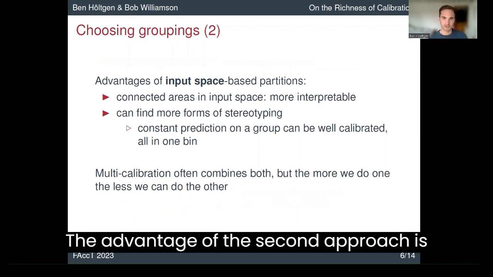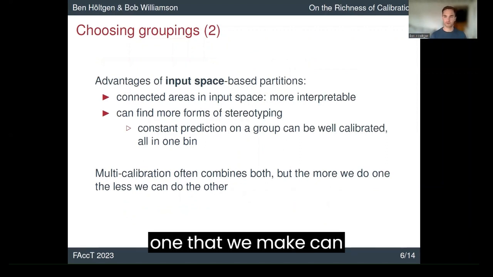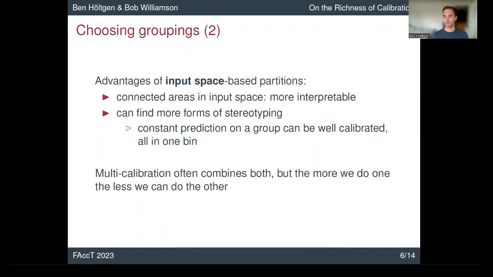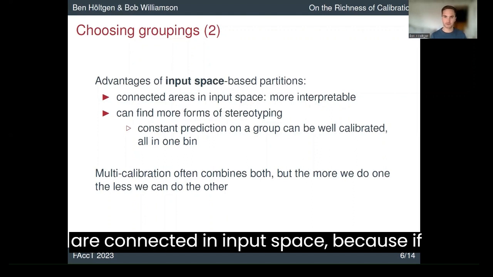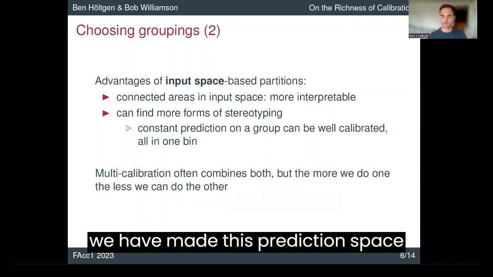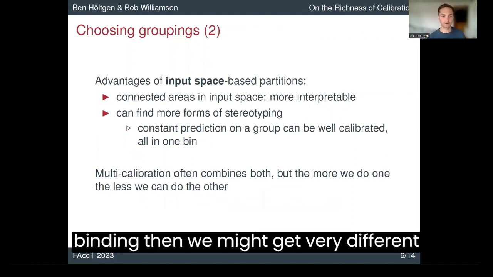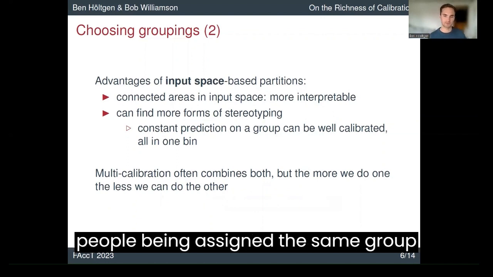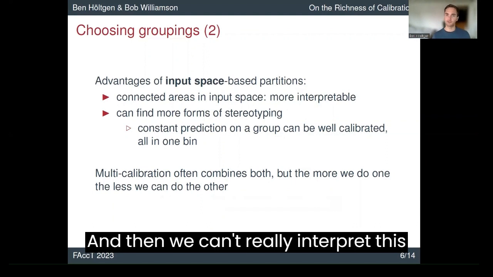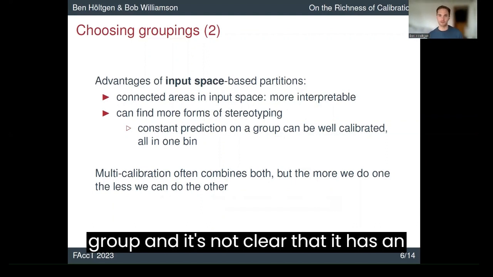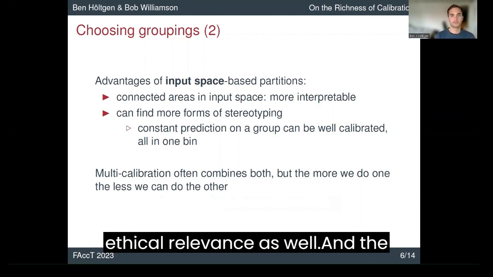The advantage of the second approach is that we can make sure that our groups are interpretable in a way that they're also connected in input space, because if we do this prediction space binning, then we might get very different people being assigned the same group because they have the same probability. And then we can't really interpret this group, and it's not clear that it has an ethical relevance as well.